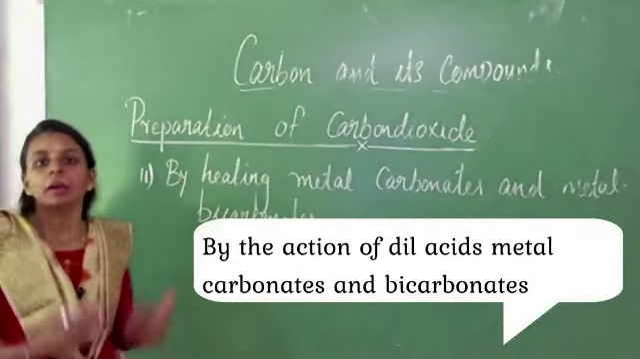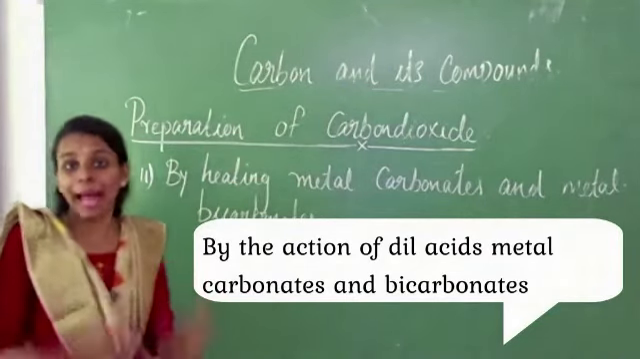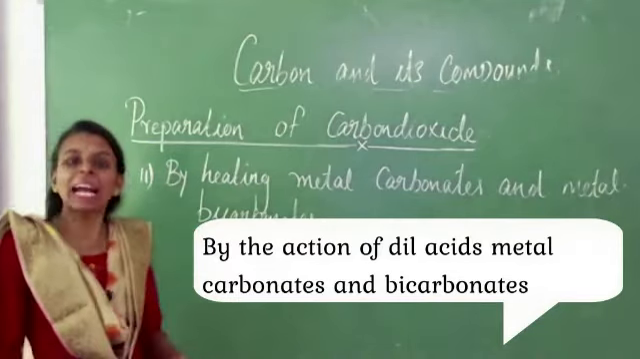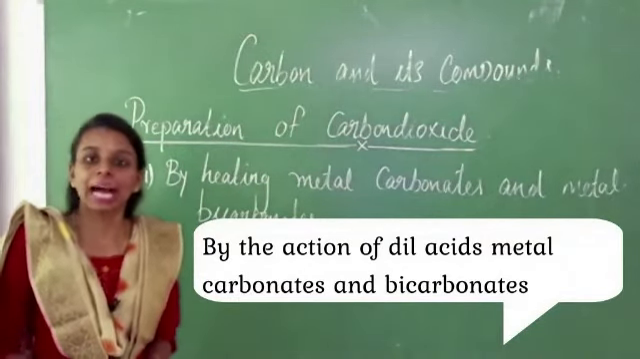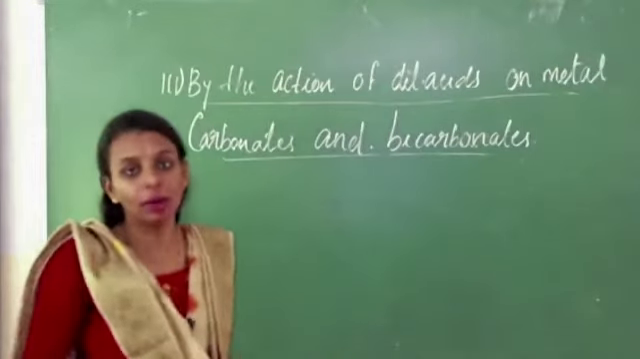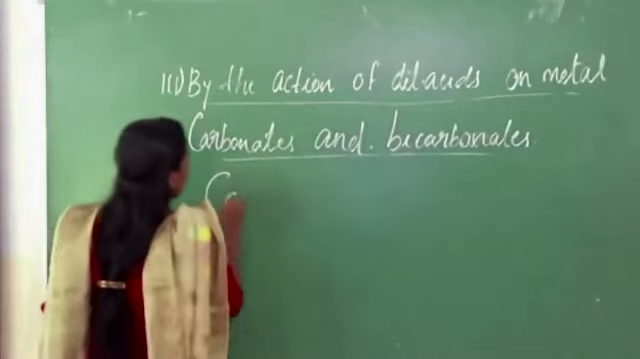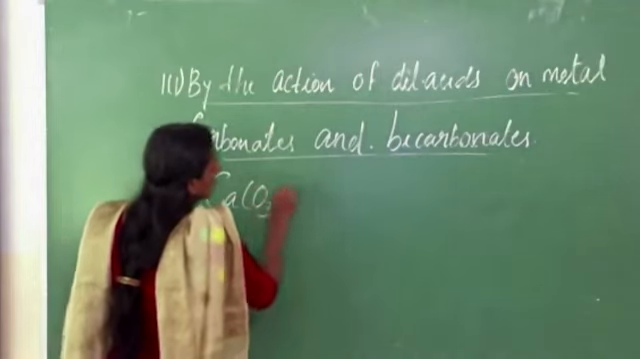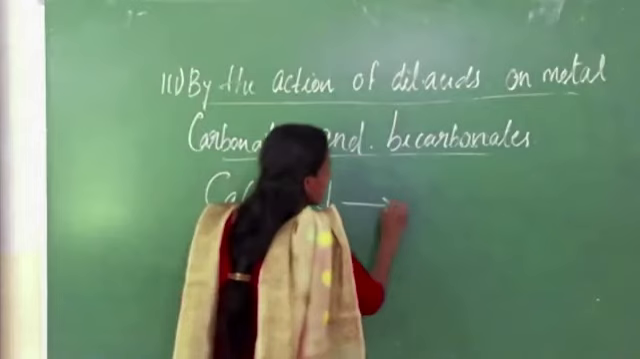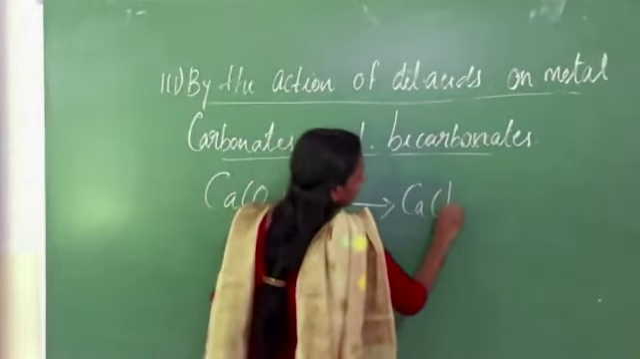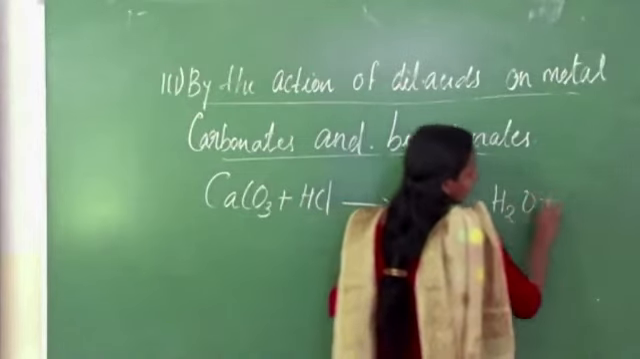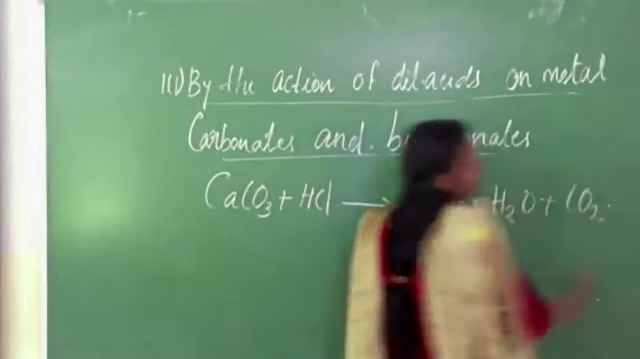Then the third one, by the action of dilute acids on metallic carbonates and metallic bicarbonates. I will give some examples here. Calcium carbonate reacts with dilute hydrochloric acid. We will get calcium chloride, then water and carbon dioxide gas.